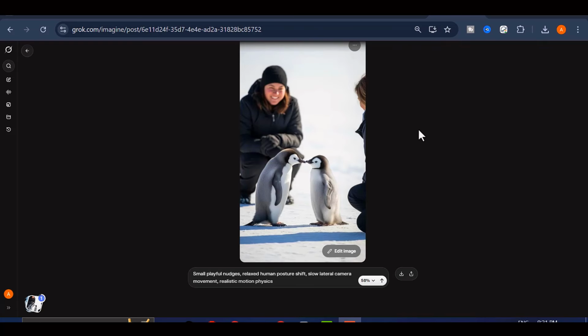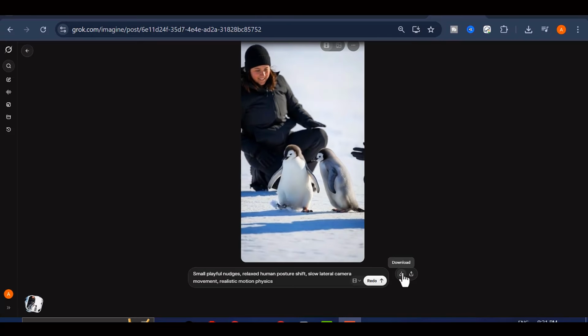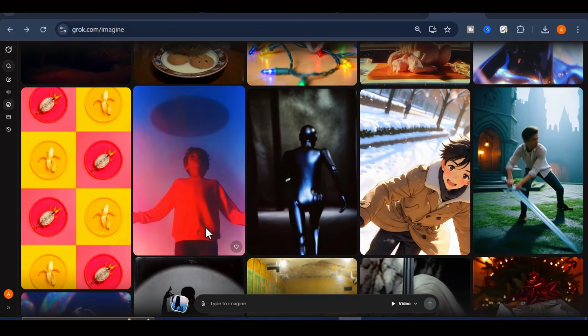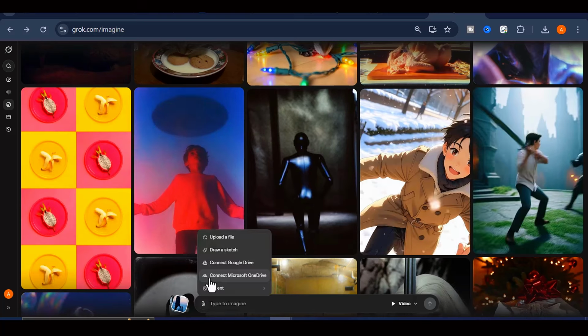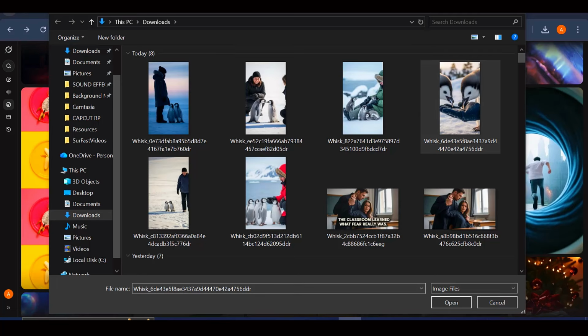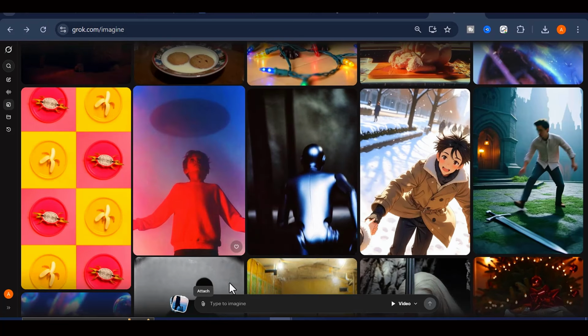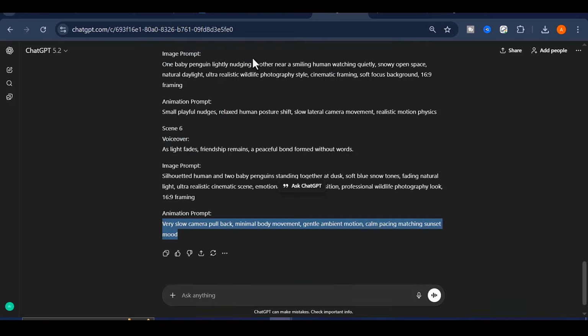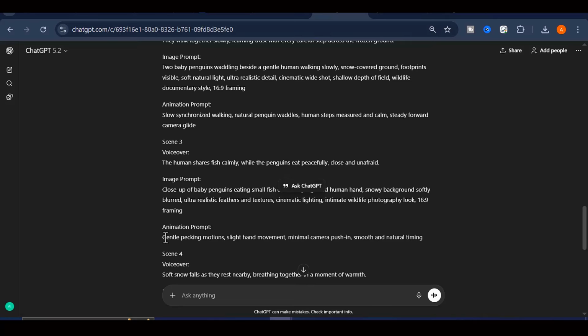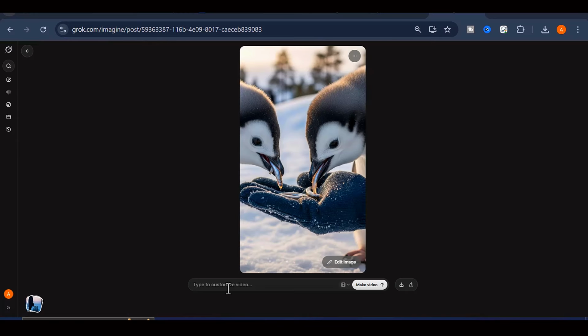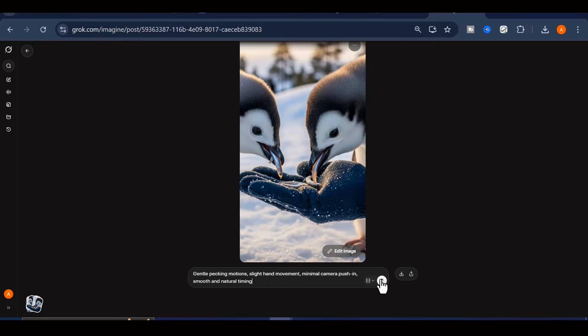Grok AI is built for creators who want high-quality visuals without complicated editing. You upload an image, add a prompt, click once, and the animation is done. No timelines, no keyframes, no learning curve. Whether you are creating AI animations, animal videos, storytelling clips, or short cinematic scenes, Grok AI brings your ideas to life quickly and cleanly. If you are serious about creating content at scale, this is a tool worth testing.